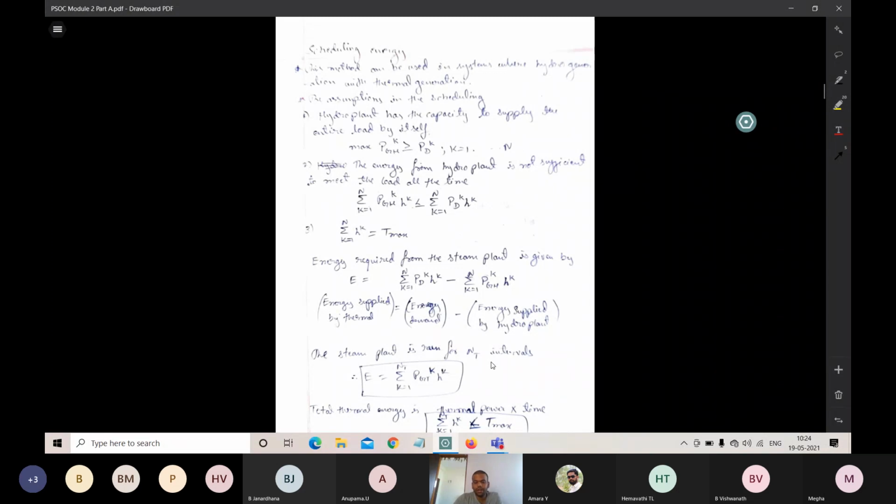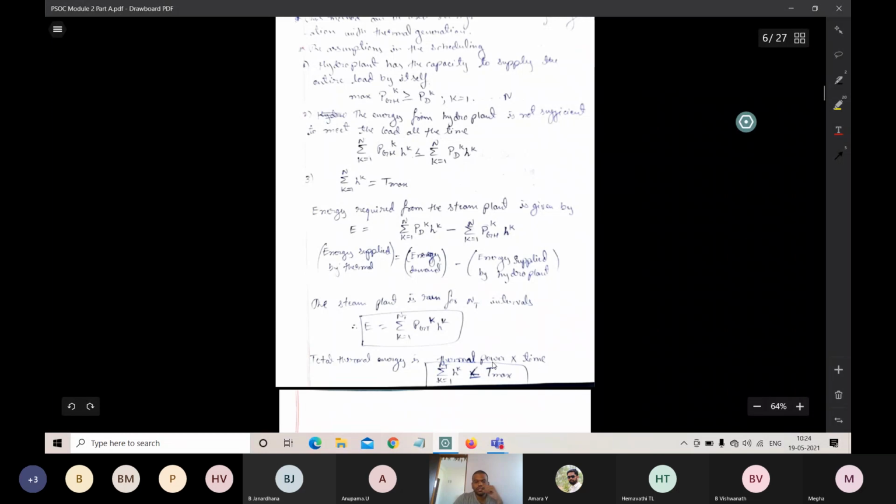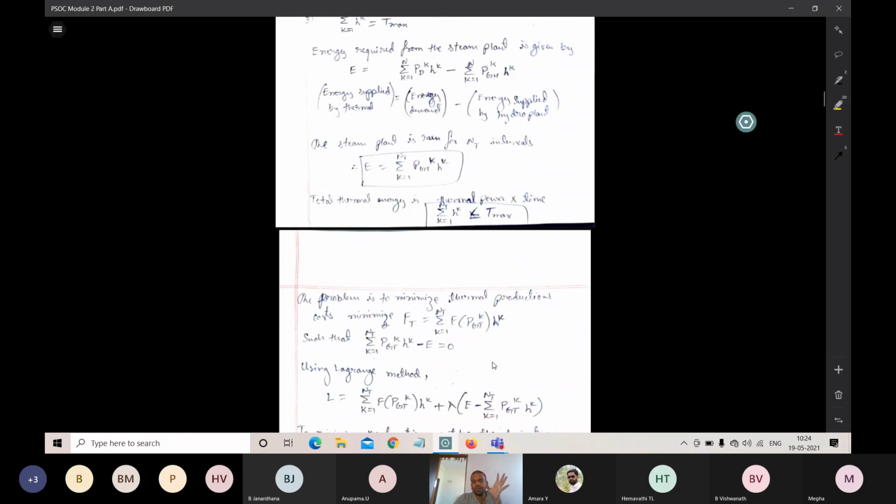Here the steam plant is run for NT intervals. NT is nothing but the total amount of time required, and that will be given by NT. Here E is equal to the sum from k equals 1 to NT, because we require the total amount of power generated for NT intervals. N is the last number, any number, and T is the intervals. For those intervals, we need to calculate the energy.